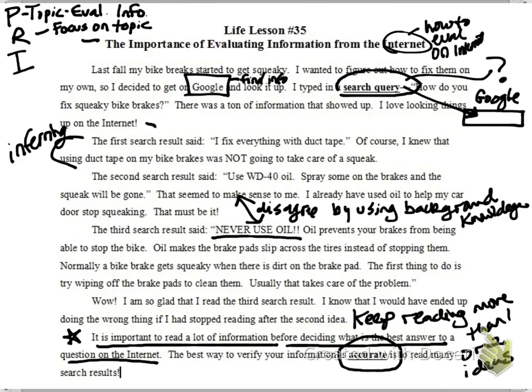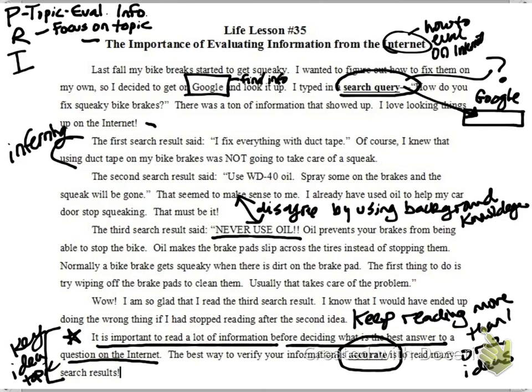The best way to verify your information is accurate is to read many search results. Yeah, definitely. I would say even this whole paragraph is really a key idea for the topic of my article. So really the bottom is the most important part here.